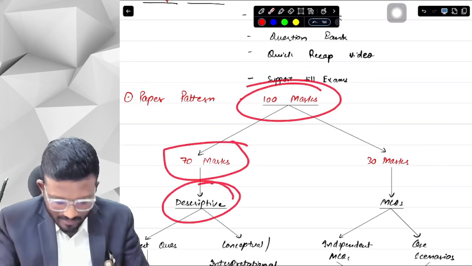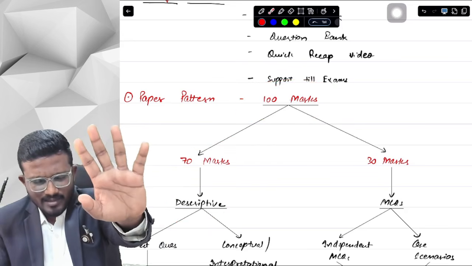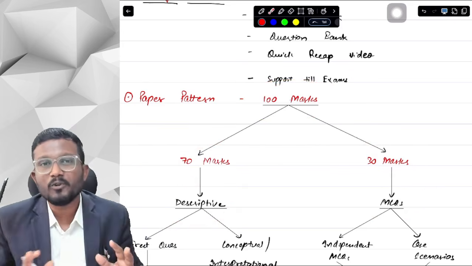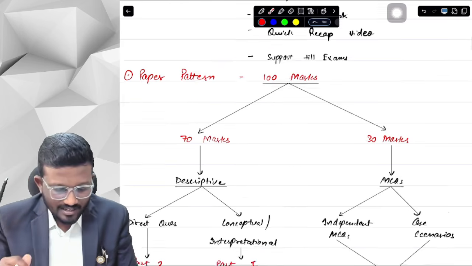70 marks is for the descriptive. Okay, I know that you know it. Plus, 30 marks MCQs. Okay, now how we will have to approach the descriptive and the MCQ separately. Let's talk about the descriptive first.